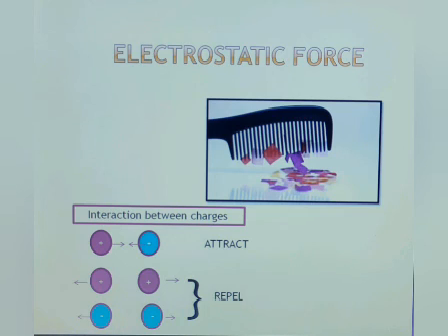When the charged ruler was brought near the uncharged bit of paper, it attracts the opposite charges on the paper piece towards it. This made the paper piece move up and stick to the ruler. We can say the force exerted by the charged body, meaning the ruler, on another charged or uncharged body, meaning the bit of paper, is known as the electrostatic force. Again, children, the force exerted by a charged body on another charged or uncharged body is known as the electrostatic force.